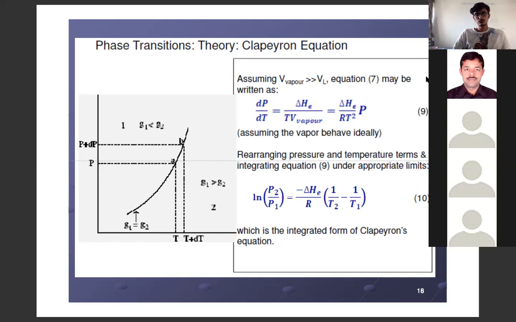So here it is, this work we had done in the previous slide. When vapor volume is much greater than liquid volume, we can further solve this problem and bring it into the Clausius-Clapeyron form. Still it is for evaporation only, right? Right.